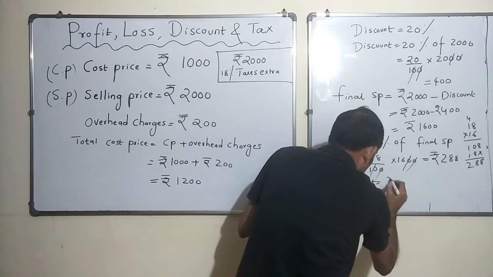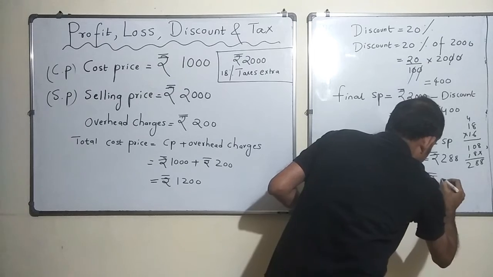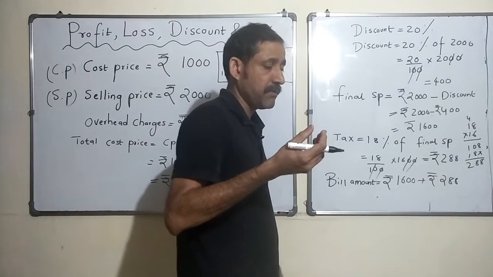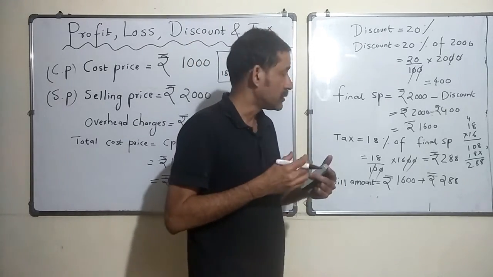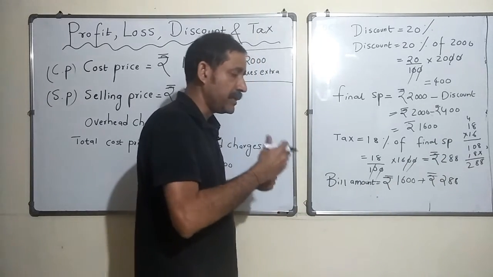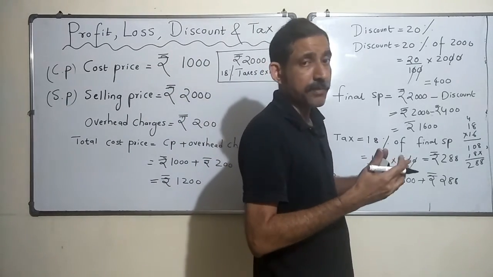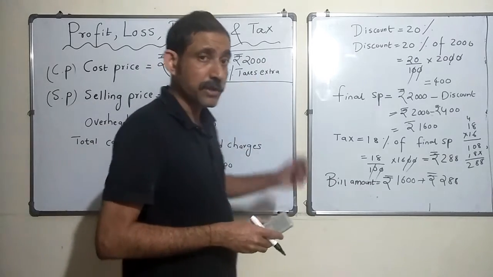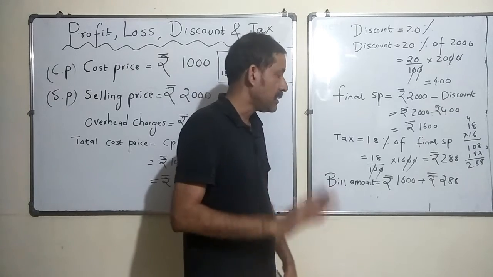Is nothing but rupees 1600 plus GST. The tax in this case, currently, the tax that we collect is the GST, goods and services tax. Under that there are many different percentages that are applicable. For some articles it is 5%, for some it is 18%, and so on. The article which we are selling comes in the 18% tax bracket.